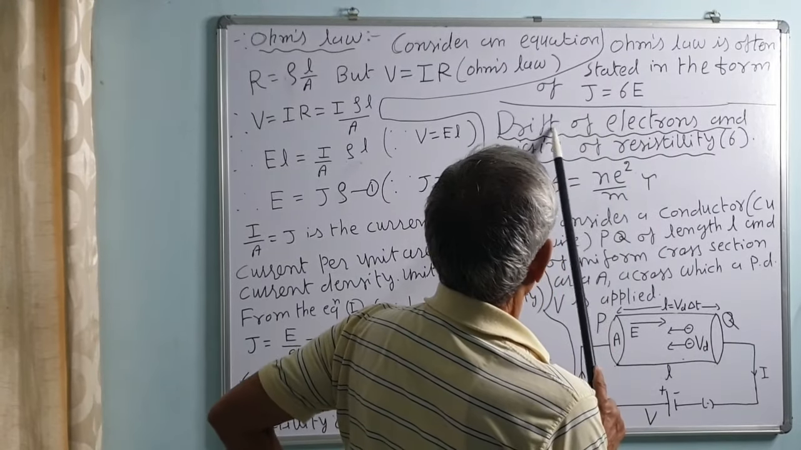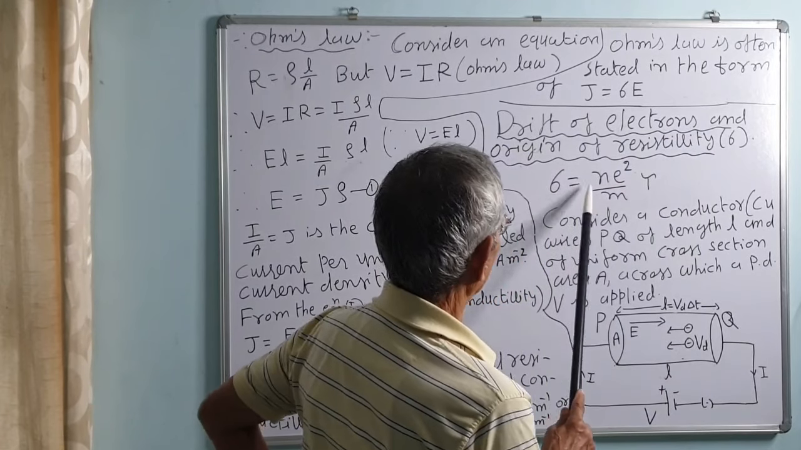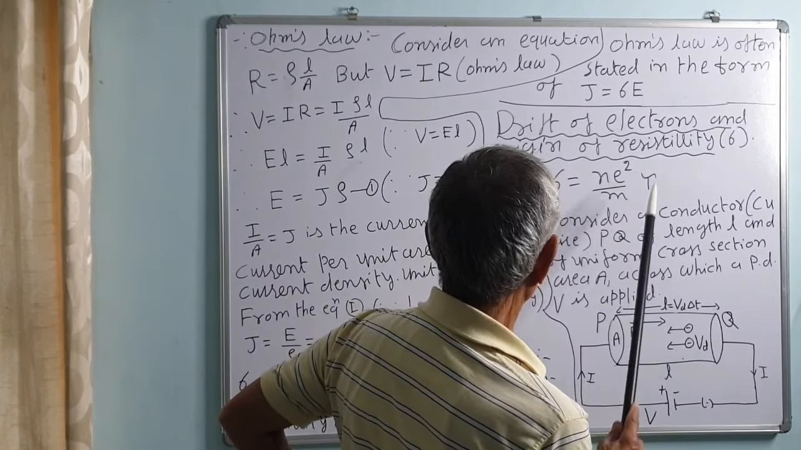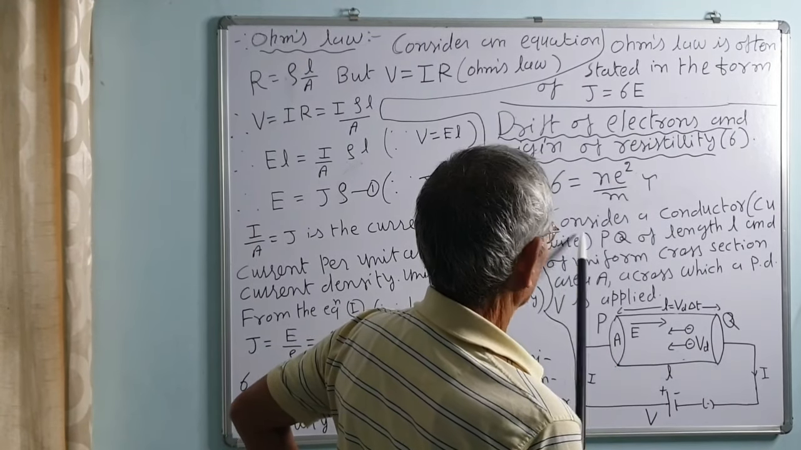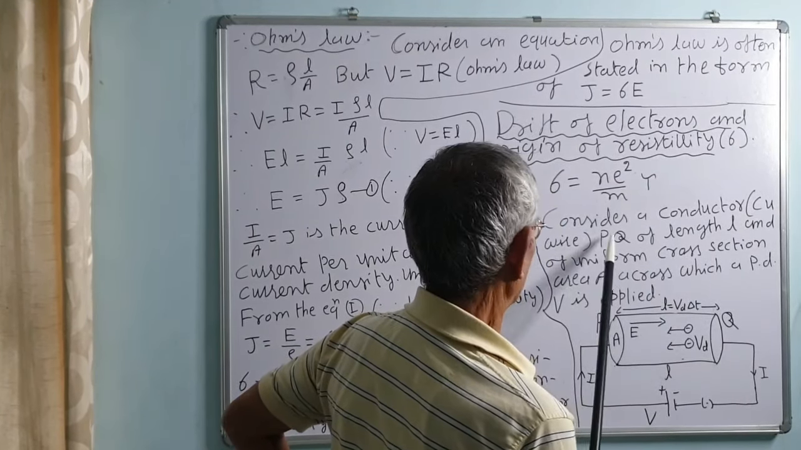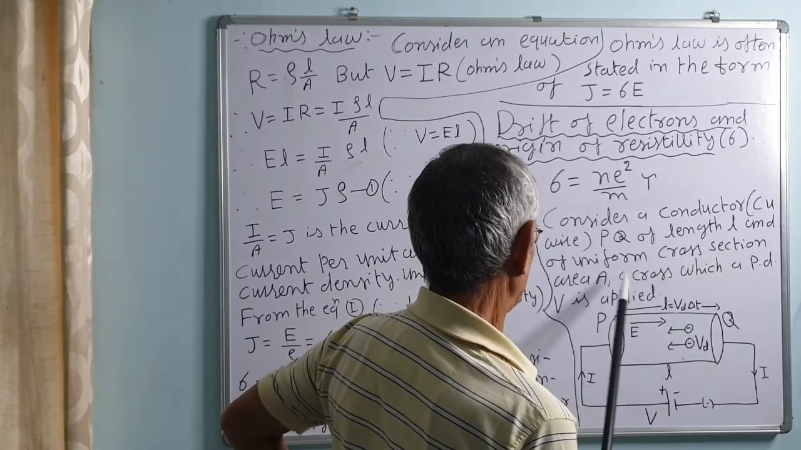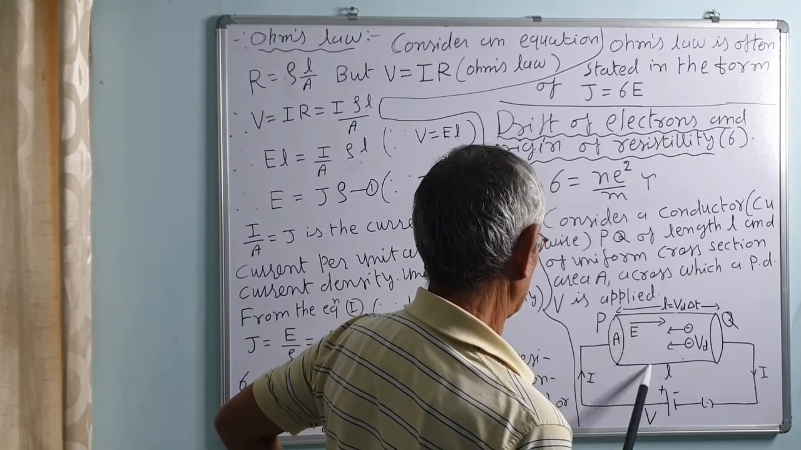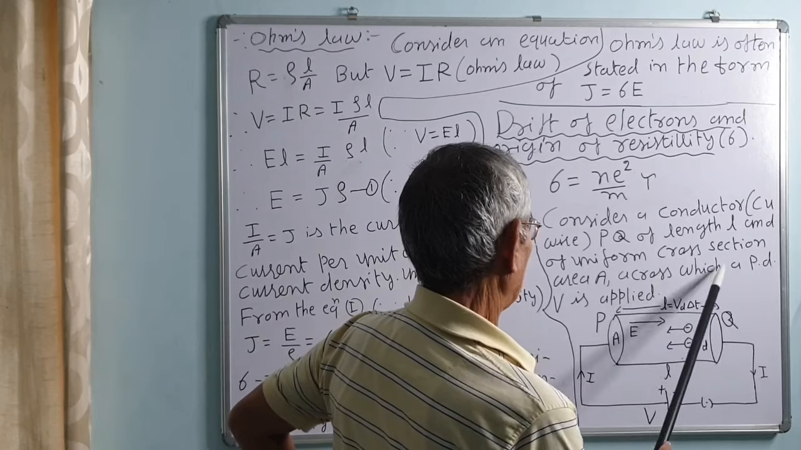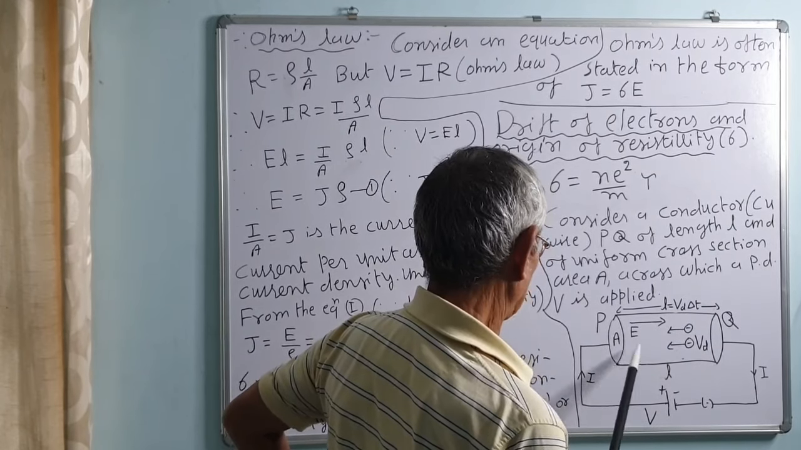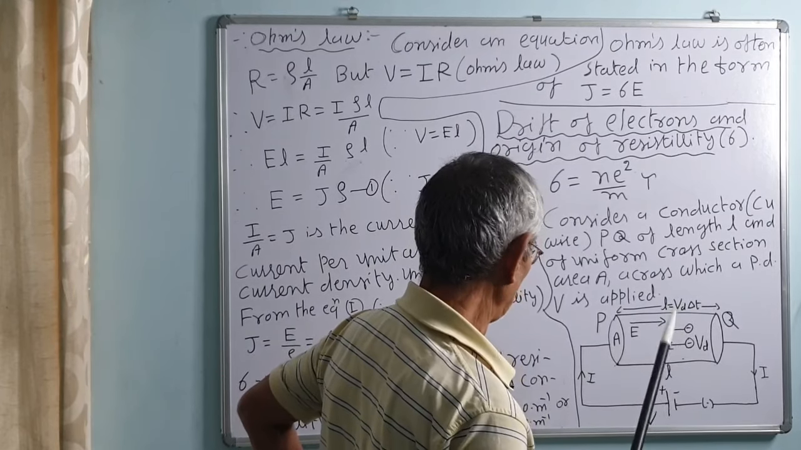Now, drift of electrons and origin of resistivity. We know sigma is equal to n e square tau upon m, and we want to derive this equation. Consider a conductor, say copper wire PQ, of length L and of uniform cross-sectional area A. The cross-sectional area of this cylindrical wire is A, across which a potential difference V is applied. So an electric field will be set up from P to Q, and electrons will move from Q to P.